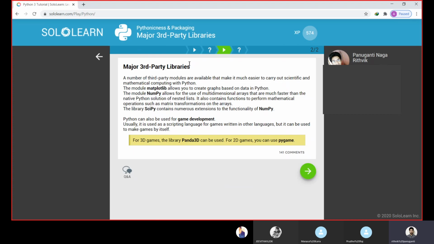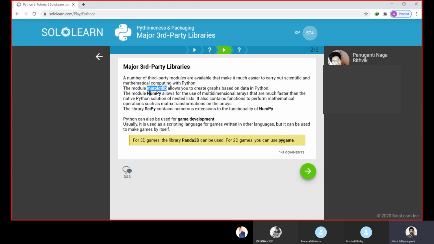Here are some more of the major third-party libraries. The module matplotlib allows you to create graphs based on data in Python. Suppose we are collecting data using Python and saving the data in a file, and we are importing the file, and we need to make a graph from it. We just use the matplotlib library to do the task.